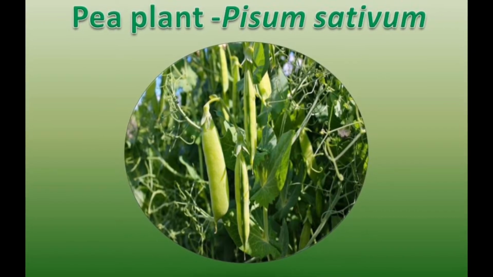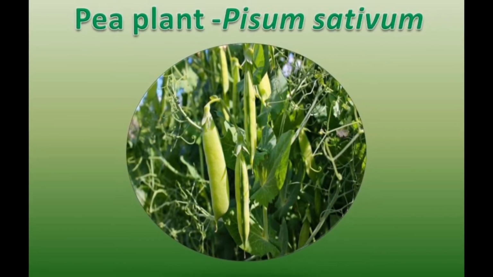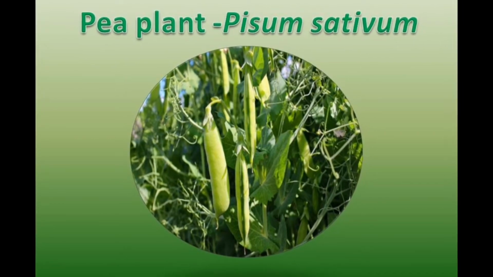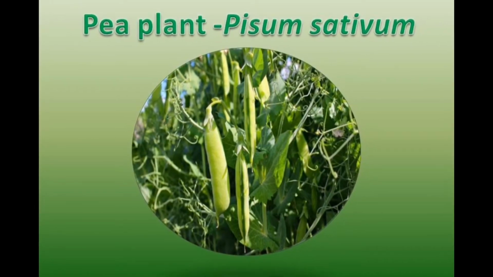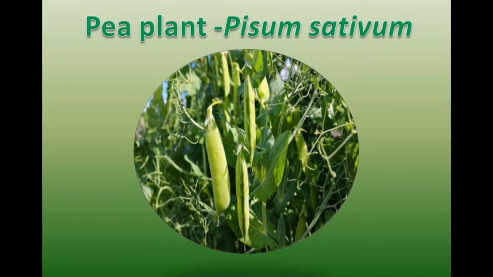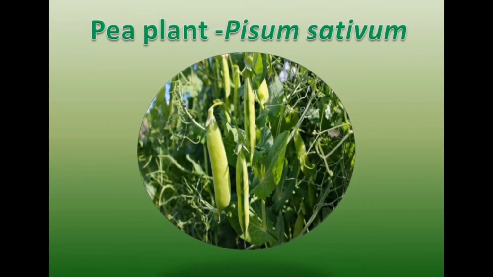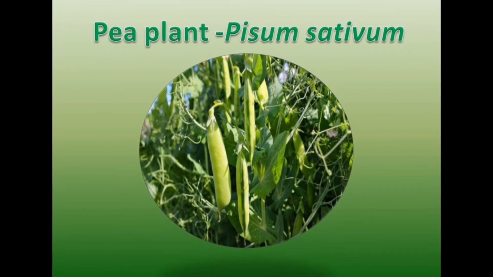The scientific name of pea plant is Pisum sativum. Pisum is the genus name, sativum is the species name. It has 7 pairs of chromosomes.